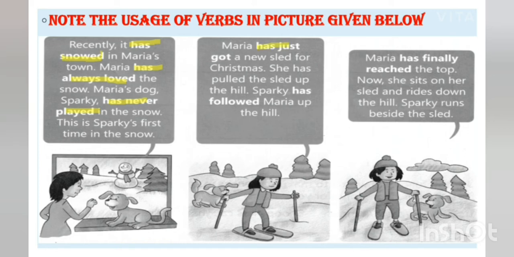Maria has just got a new sled for Christmas. She has just pulled the sled up the hill. Sparky has followed Maria up the hill. Maria has finally reached the top. Now she sits on her sled and rides down the hill. Sparky runs beside the sled. So I hope you listened to me carefully and you just came to know the situations where we use present perfect tense. Clear? Now let's discuss this part in detail.